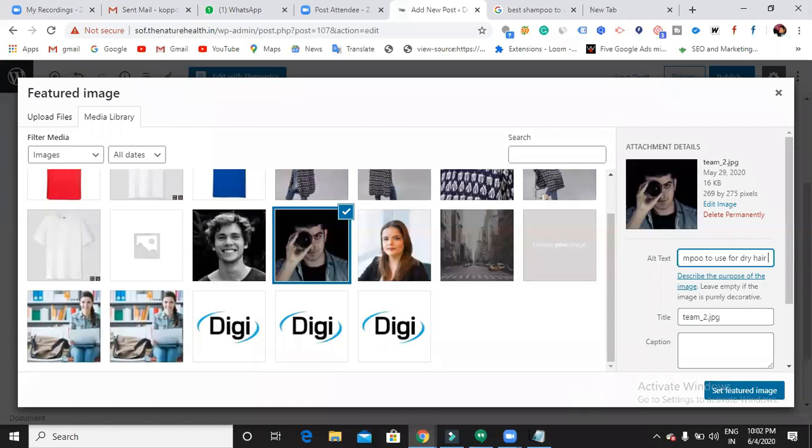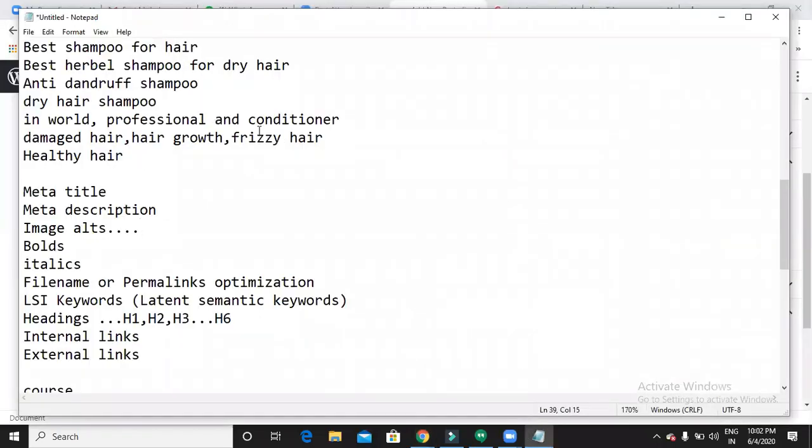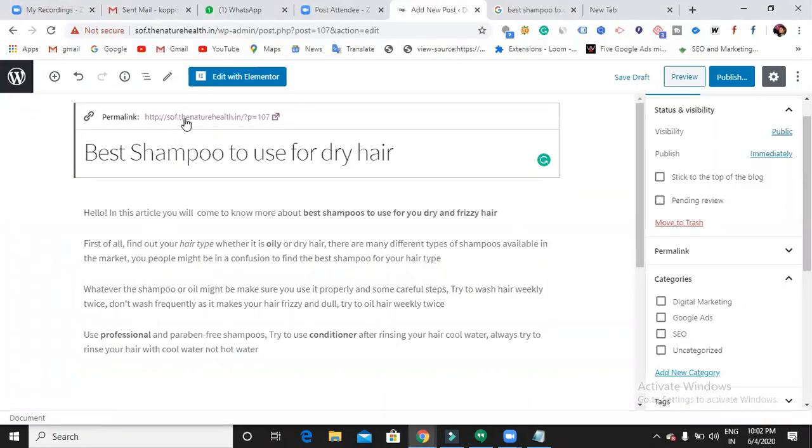Now image also is done. Bolds and italics, LSI keywords, headings are done. Now let us get into this file name. Can you see this? What does this file name mean? The URL of a post, the URL of a blog.